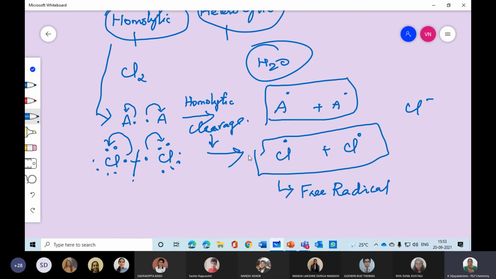Now what will happen, ma'am? This is an activated radical. Now suppose a methyl group is waiting, or an ethyl group is waiting, or any other alkyl group or aryl group is waiting. It will go and join.